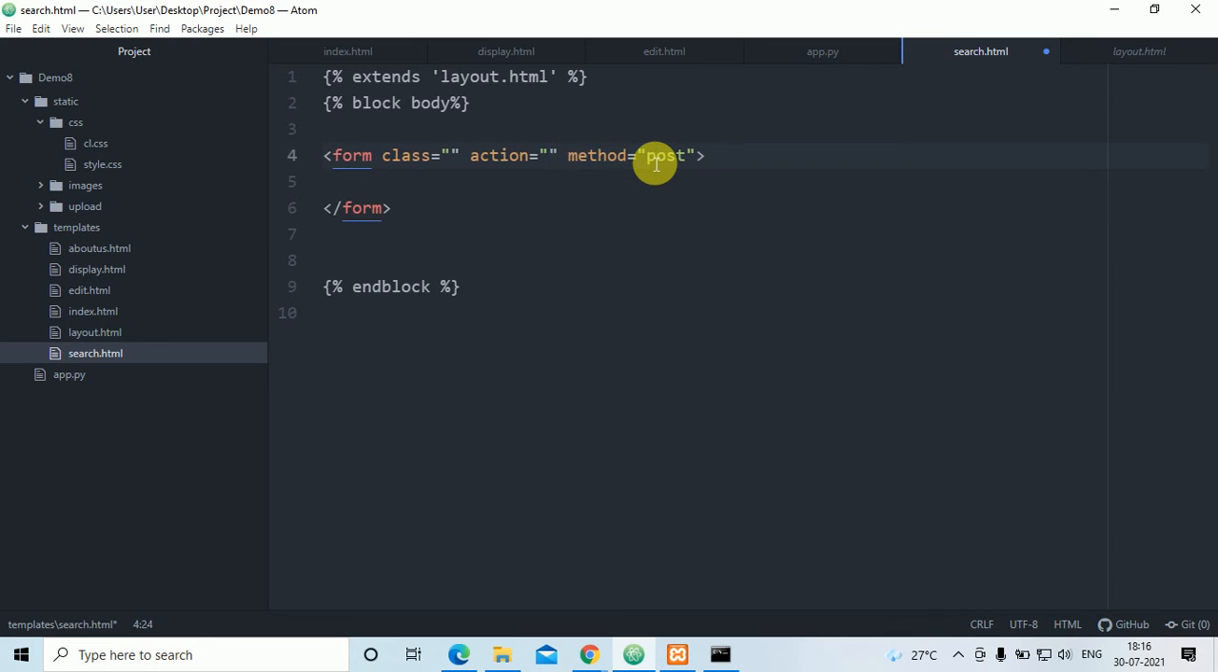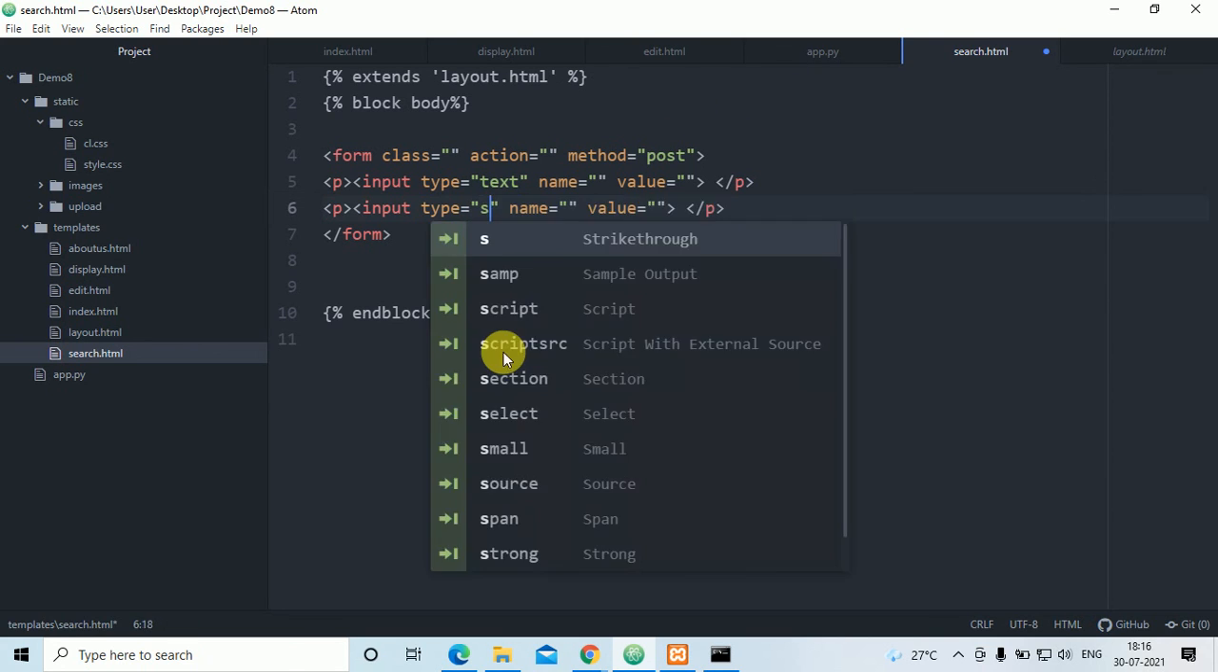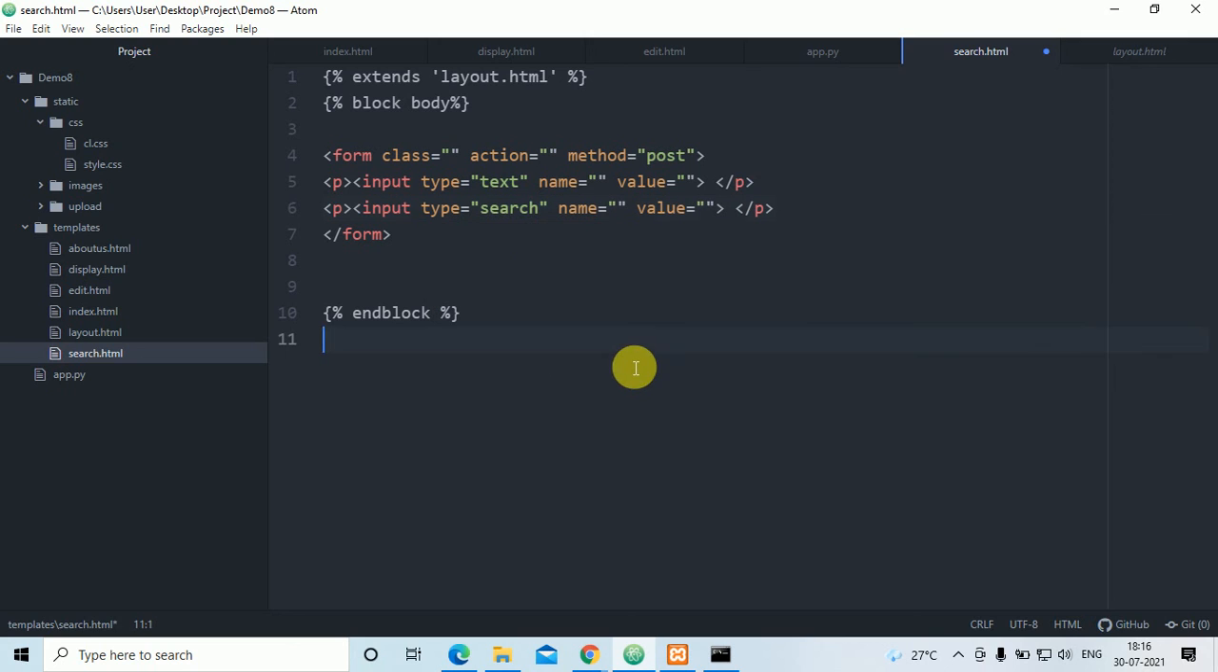Here the action is there, I'll remove this index.html. Once I remove this index.html, I'll create a para, p means para. In this, I'll create one input tag and one more para, one more input. Here type text is there, and here I'll put search. And placeholder.